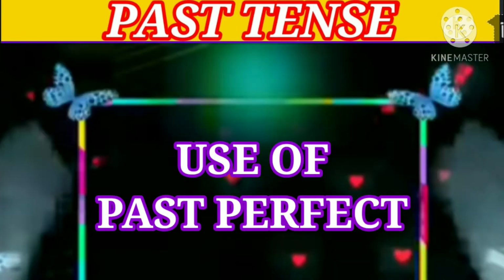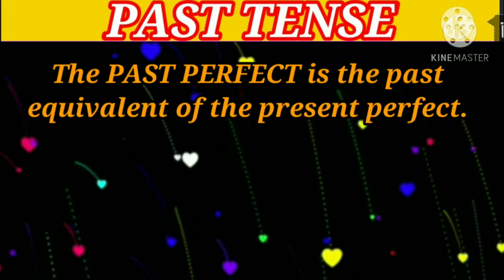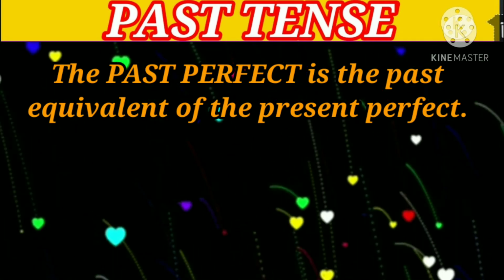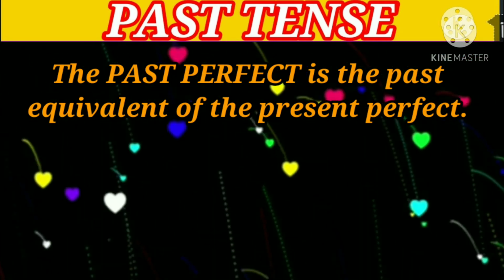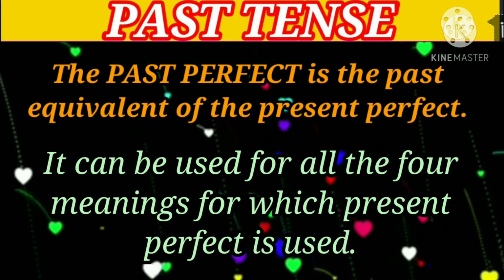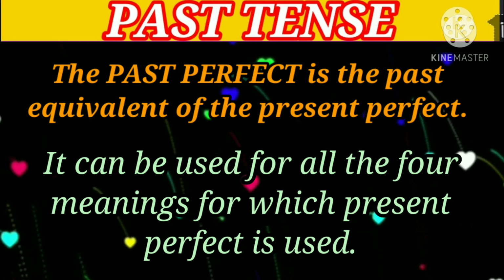Now let's see the use of past perfect. The past perfect is the past equivalent of the present perfect. It can be used for all the four meanings for which present perfect is used.